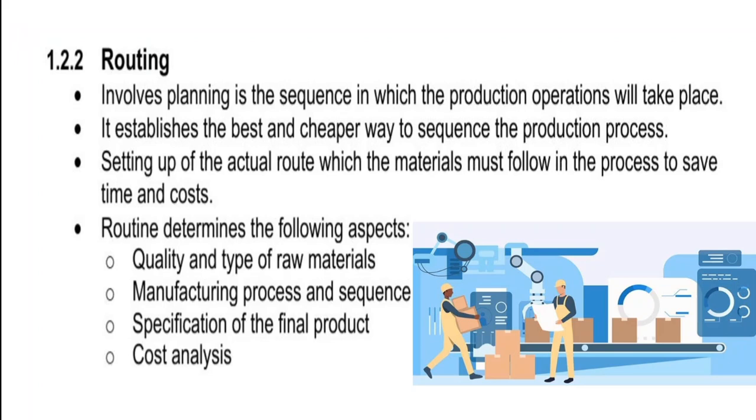Now remember, in the beginning we mentioned that because we want to make a profit, that is the main goal of businesses, right? We want to minimize the amount that we are spending. We need to reduce our costs, reduce the time spent to produce these items in order to increase our output. Now with routing, this is what we are trying to achieve during this step.